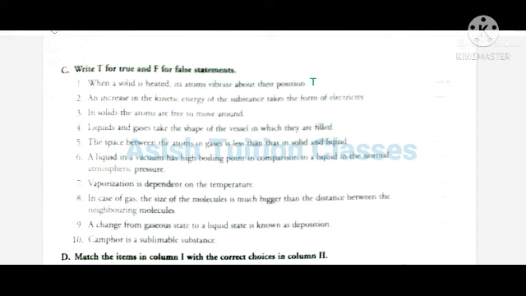Number 3. In solids, the atoms are free to move around. This is false. Number 4. Liquids and gases take the shape of the vessel in which they are filled. This is true.